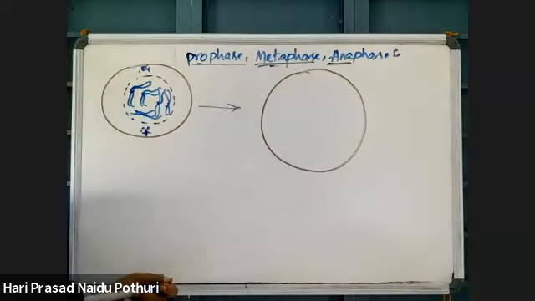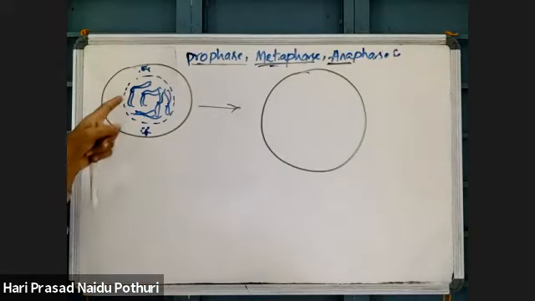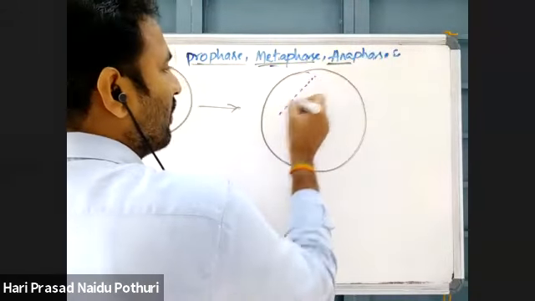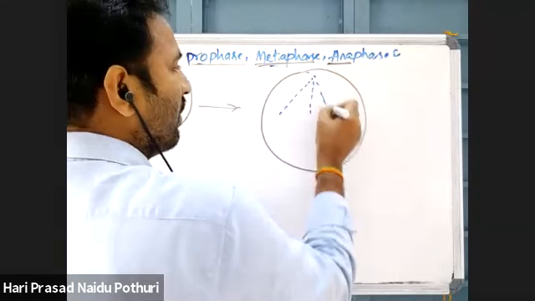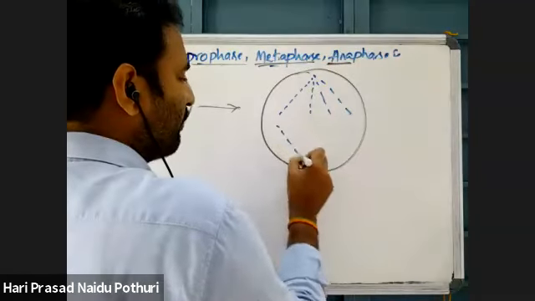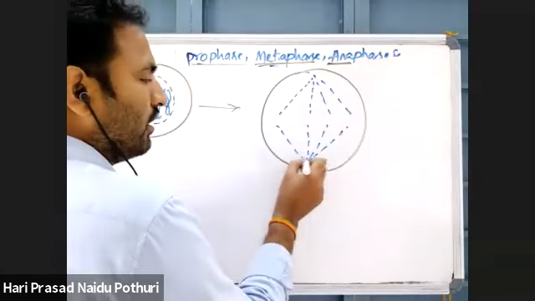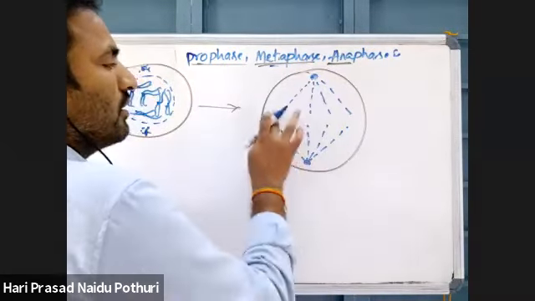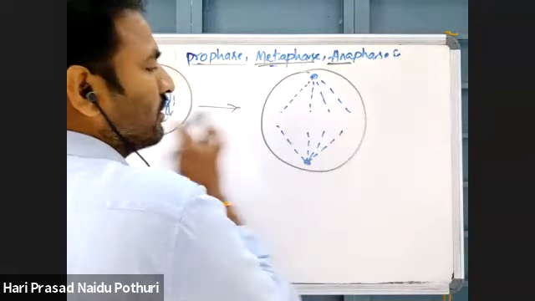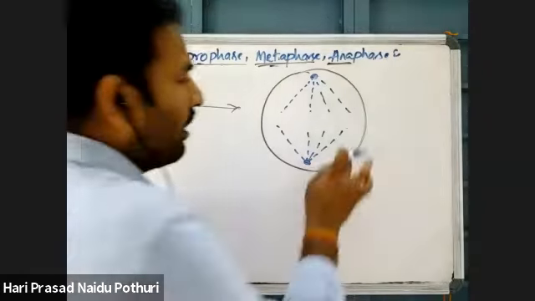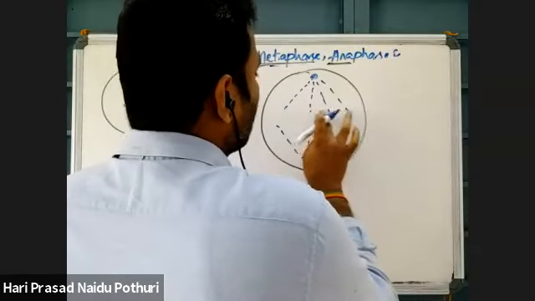What happens during metaphase is that the condensed chromosomes align at the center of the cell with the help of spindle fiber attachment. Aster rays are formed like this in animals, but in plant cells spindle fibers are formed directly, without aster rays or centrioles.